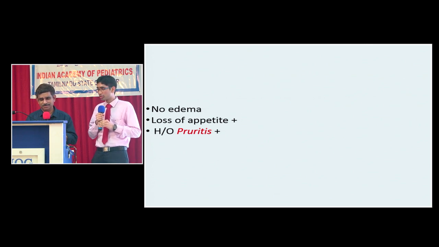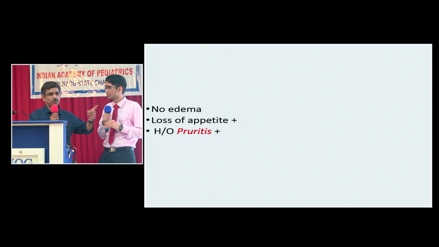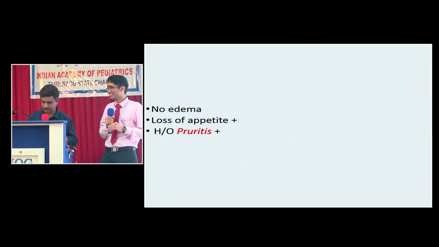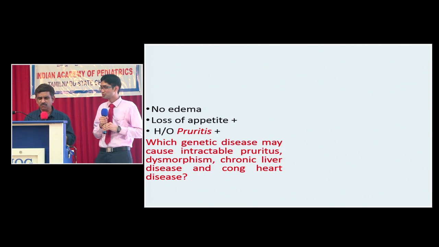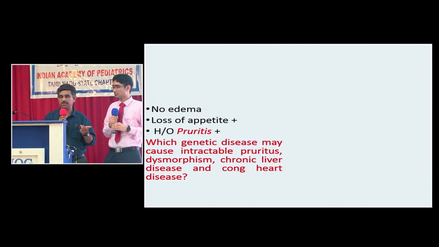Child had no edema. Loss of appetite was present. There was history of pruritus, and pruritus is continuing. You can see that. Pruritus. So which genetic disease may cause intractable pruritus, dysmorphism, chronic liver disease, and congenital heart disease?